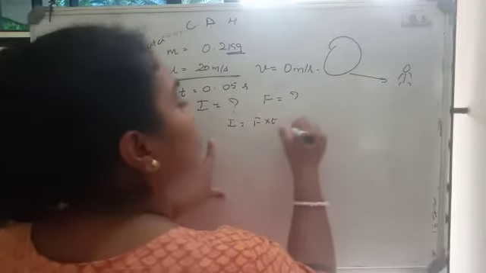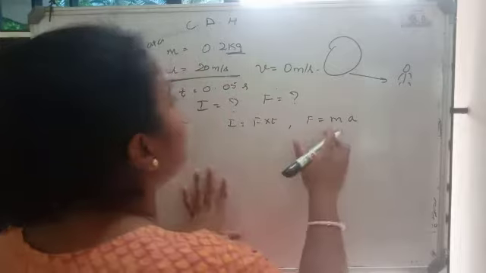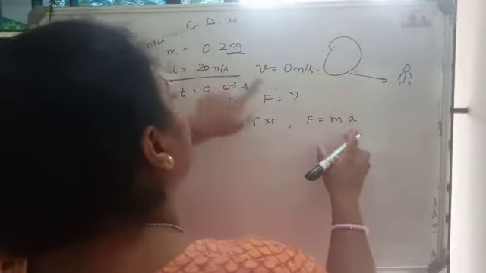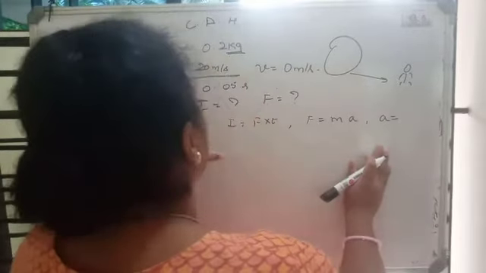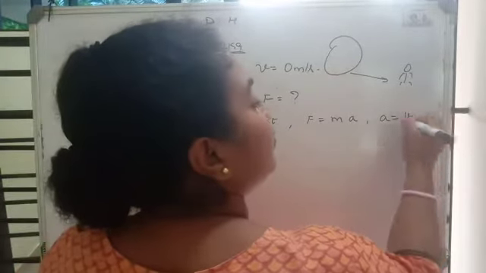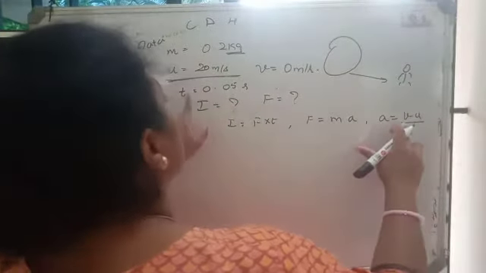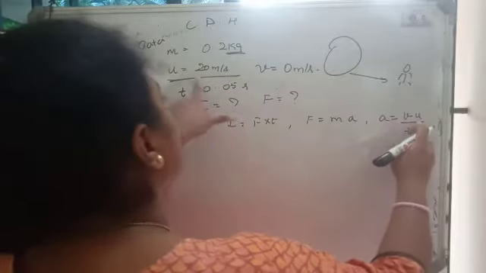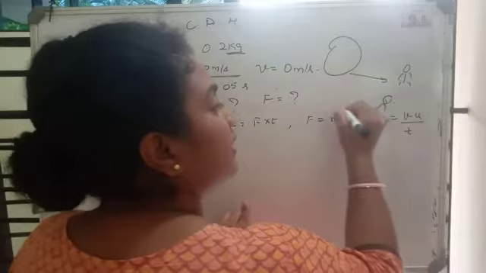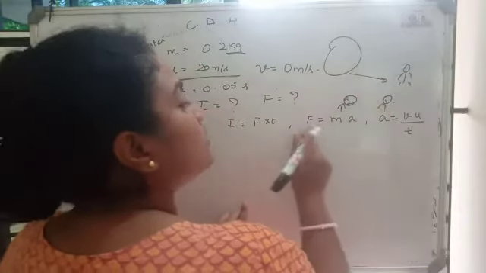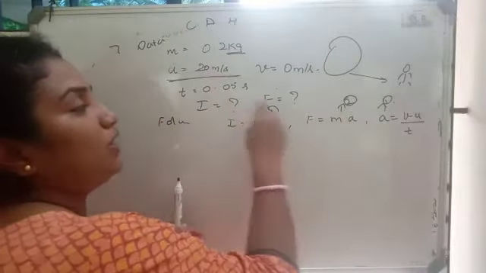What is the formula to calculate the force then? Force is equal to m into a, as we all know. Do we have the value of m? Yes. Do we have the value of a? No, we don't have the value of a. So first find out the value of a. The formula for finding the value of a is v minus u divided by t. Do we have the values for v? Yes. u? Yes. t? Yes. So you can calculate a. Once a is calculated, then you can calculate force. Once the force is calculated, then you can calculate impulse. Thus you can calculate both impulse and force.